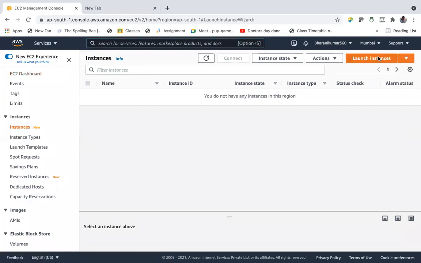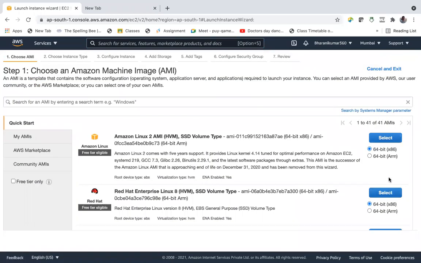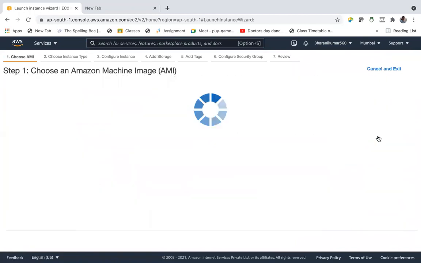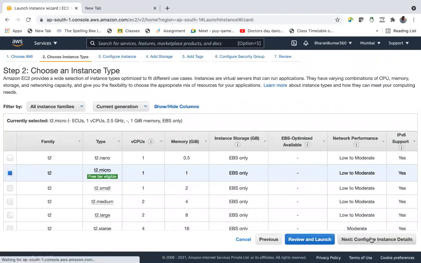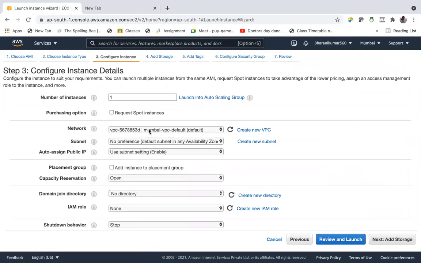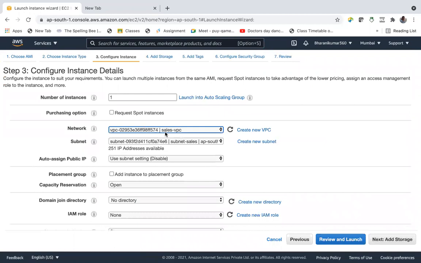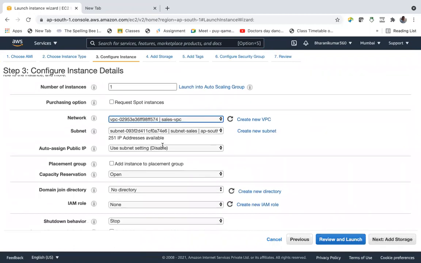Launch instance, select, configure instance details, and I am keeping this instance in the sales VPC, and let us enable public IP, but there is no internet gateway.